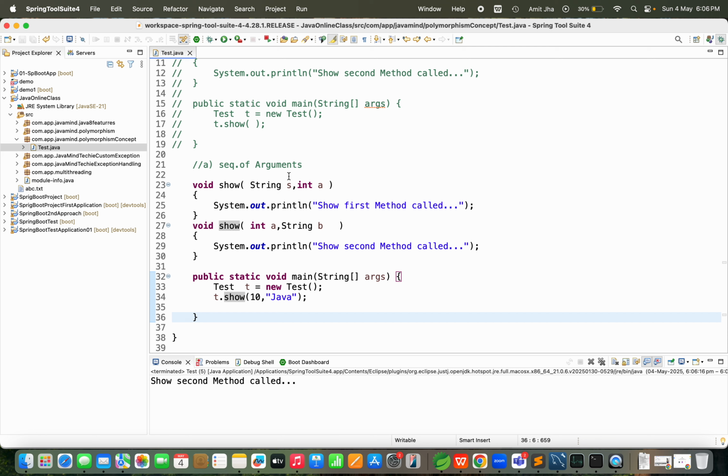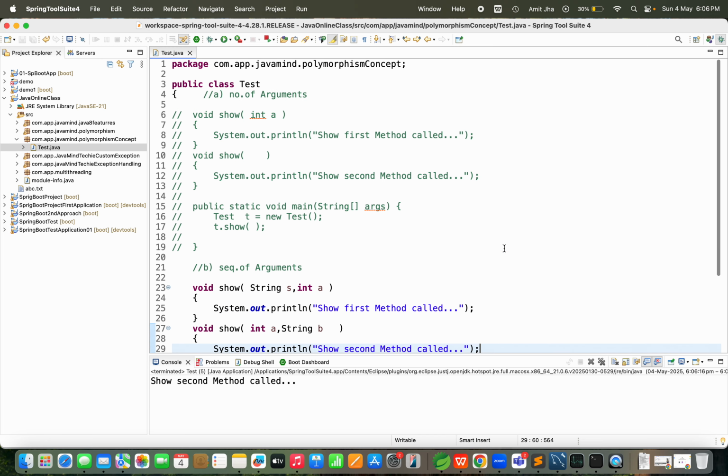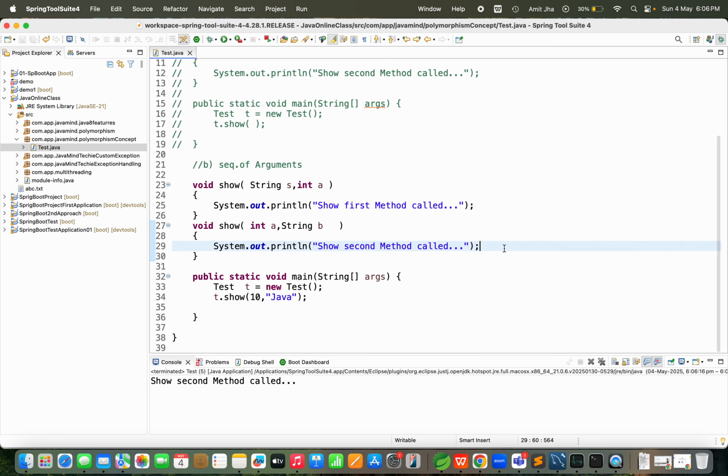So what conclusion did we get? In whichever order we pass the arguments, in the same order we are able to call the respective method. There is a sequence of arguments. This is the sequence of arguments. I hope you got it. That is our second part of method overloading.